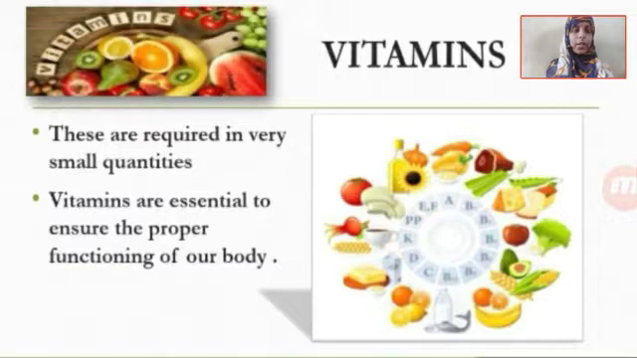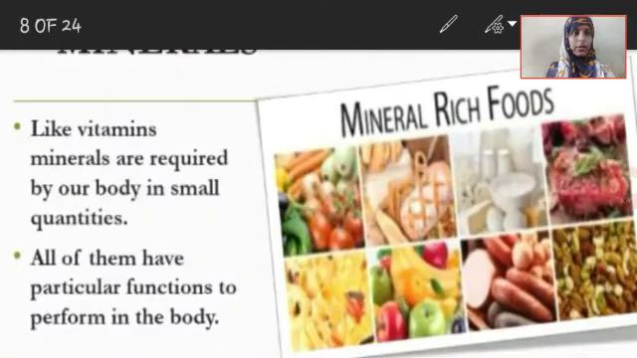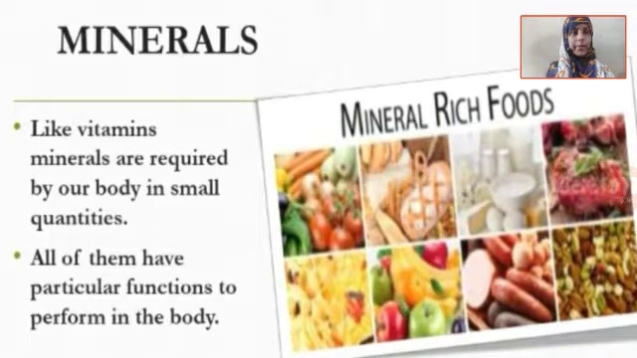So children, this is all about vitamins. Let us now move further. The next nutrient that we have is minerals. That is part of a diet and is very essential. Children, like vitamins, minerals are required by our body in very small quantities. Yes. Now all of them have particular functions to perform in our body. Each mineral will have their own function to be carried out in a body.